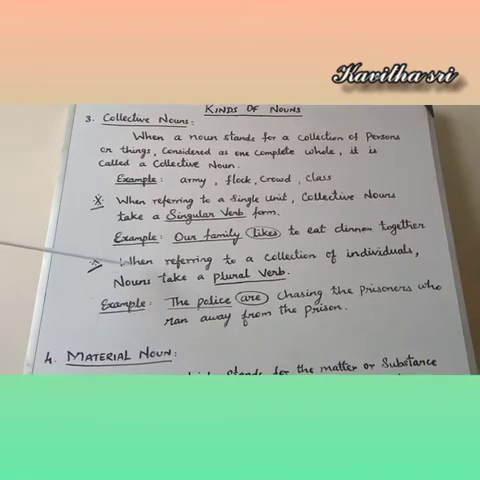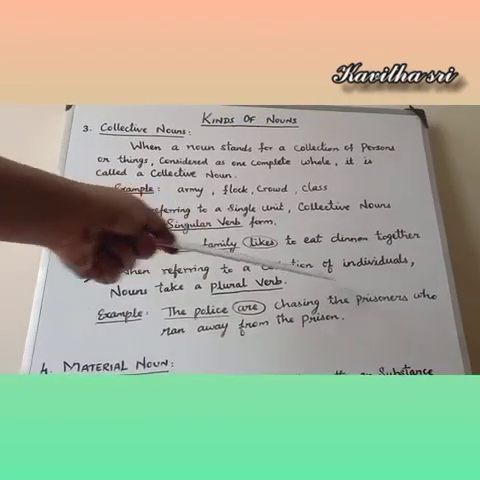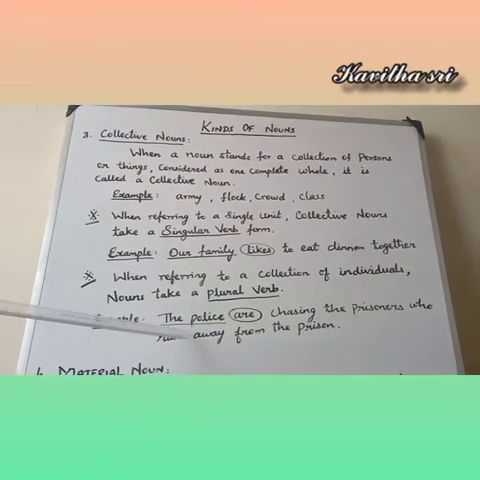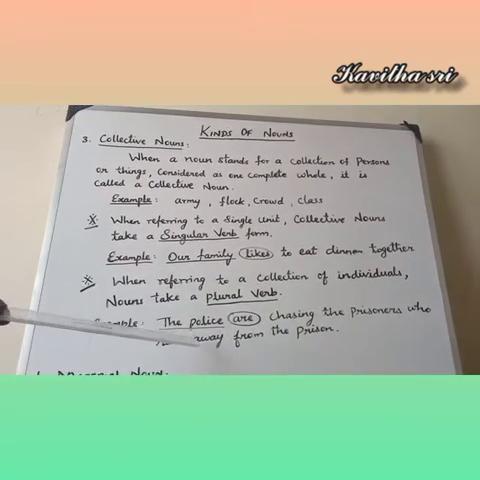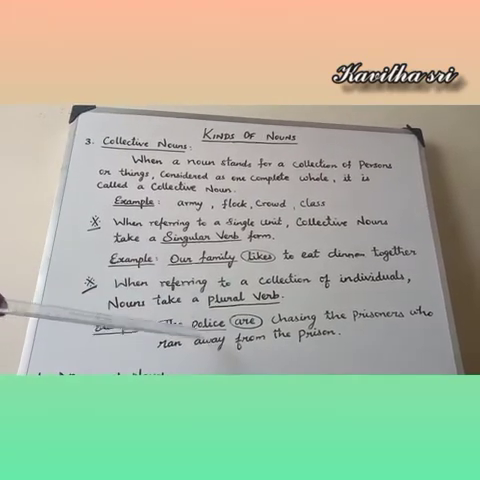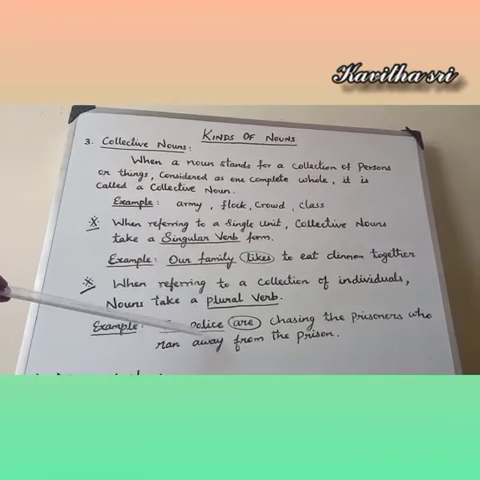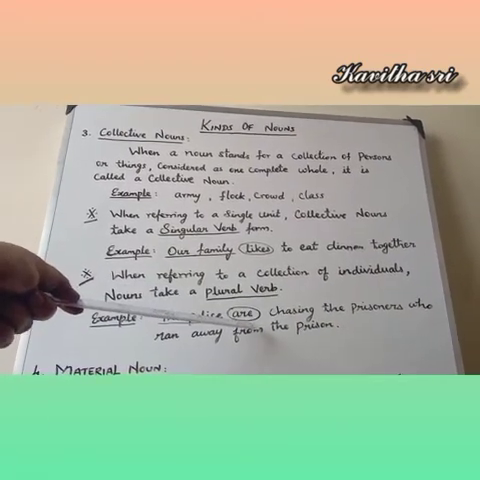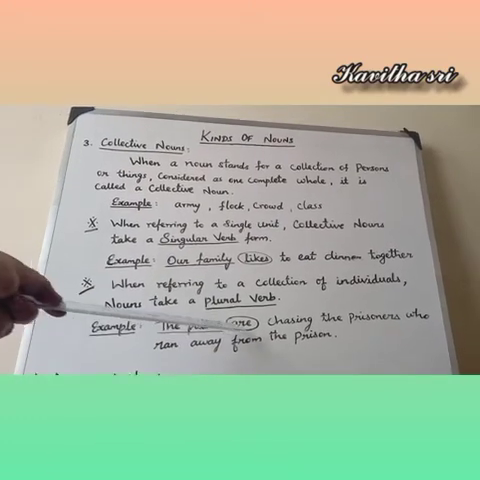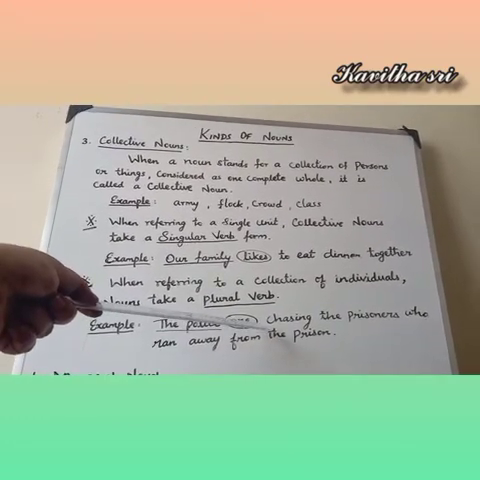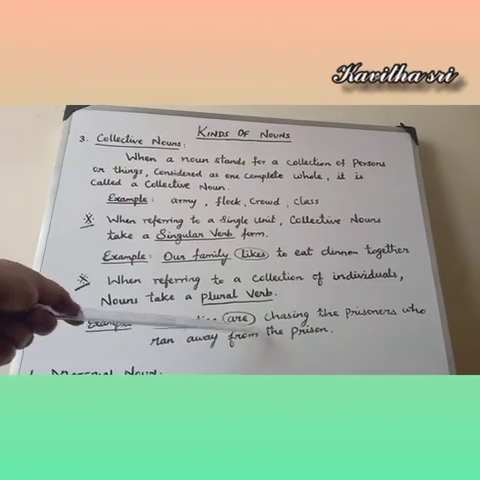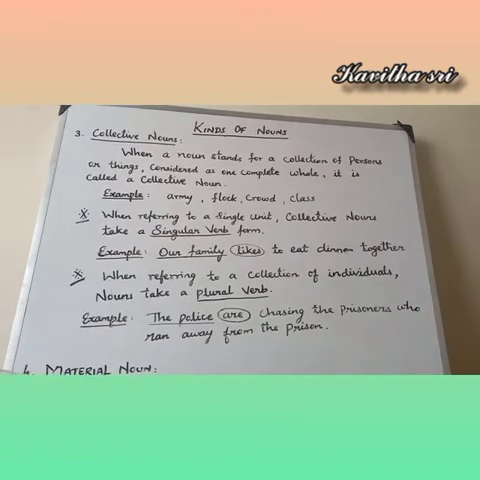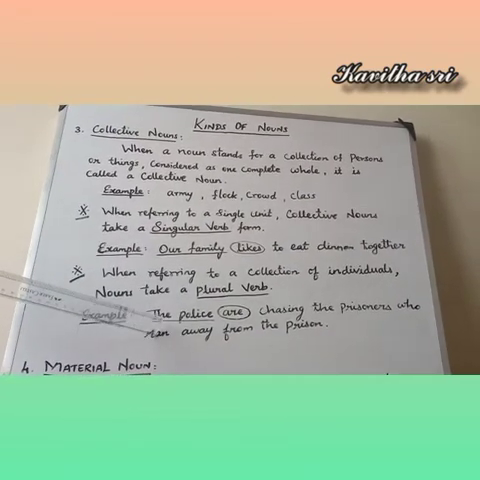Second, when referring to a collection of individuals, the noun takes a plural verb. For example, the police. We don't say the polices are chasing. So here, police means a group of persons, isn't it? Here it is considered singular in form, but the verb automatically changes into plural form. If a noun is in plural form, the verb should also be in plural form, isn't it? So the police are chasing the prisoners who ran away from the prison. I'll give you a few more examples so that you can understand.